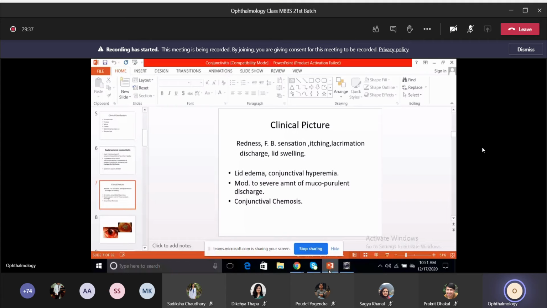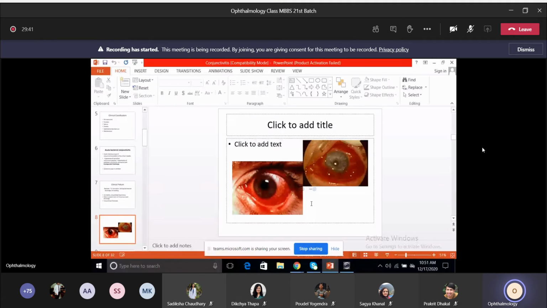Here, as in this picture, you can see the conjunctival congestion. So congestion all around, the diffuse type of congestion in the bulbar conjunctiva, and some amount of follicles seen in the lower palpebral conjunctiva here. And here you can see the severe amount of chemosis, that is the edema of the conjunctiva, and it looks bulged out.